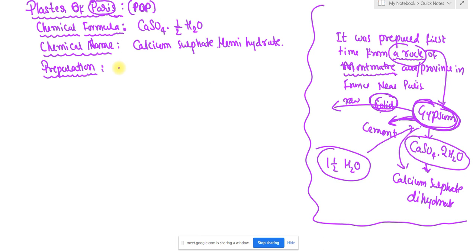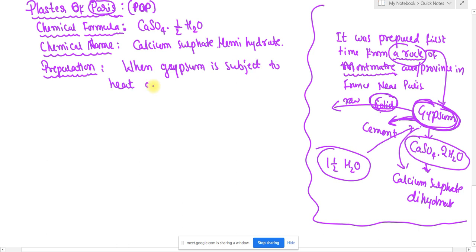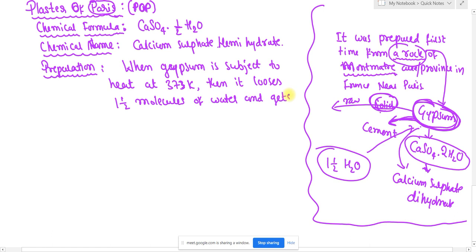Preparation is very simple. When gypsum is subjected to heat at 373 Kelvin, it loses 1.5 molecules of water and gets converted into plaster of Paris. Okay, now we have to write the equation.